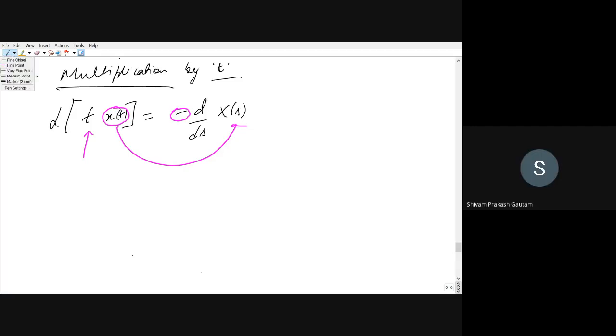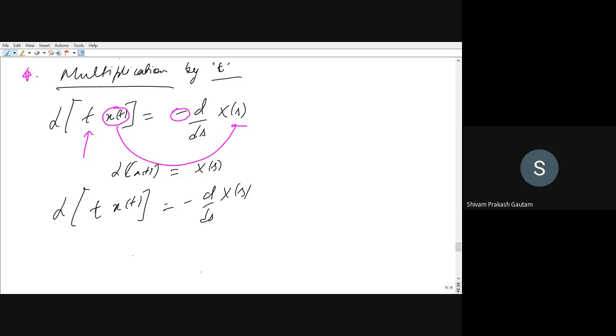Okay, so what will be the Laplace transform of x(t), such that Laplace transform of x(t) is equal to X(s)? Laplace transform of x(t) is X(s), and what will be the Laplace transform of t multiplied by x(t)? So X(s) will be there. You have to differentiate it with respect to s and put a minus sign there.